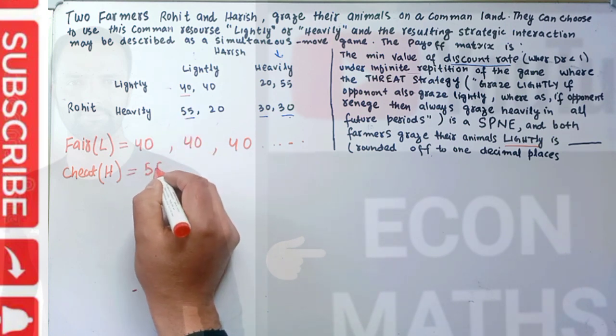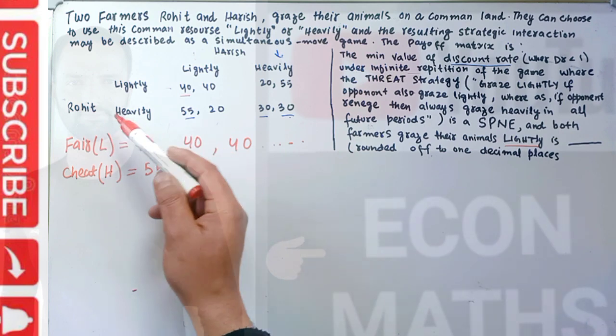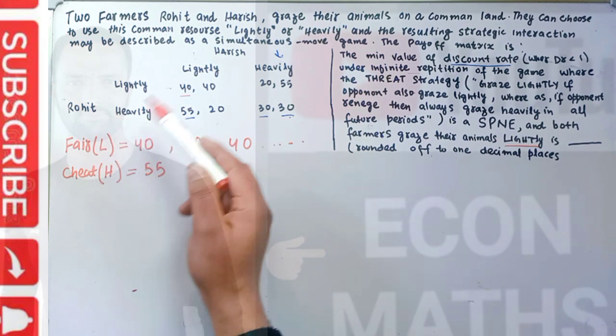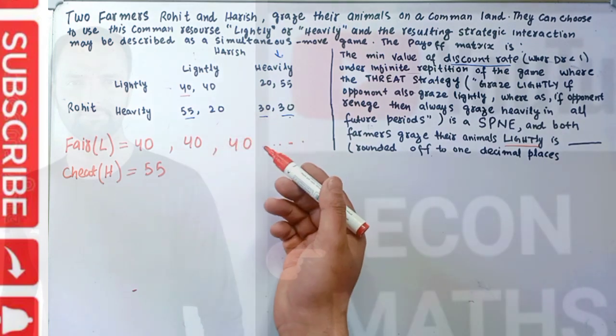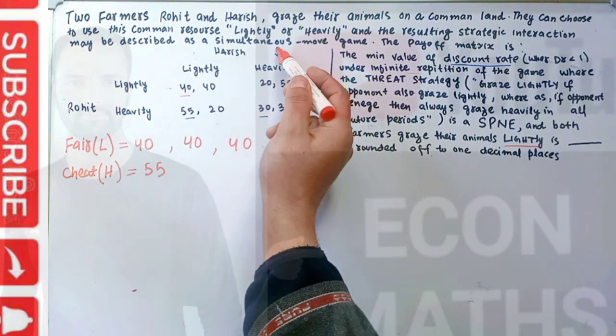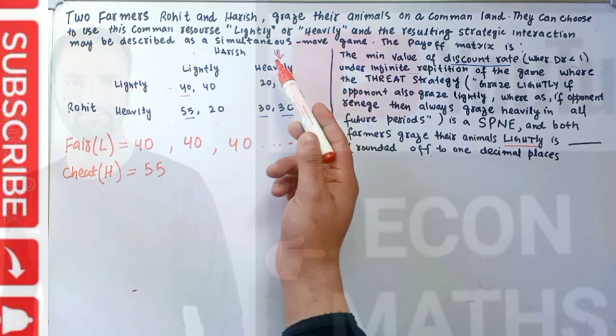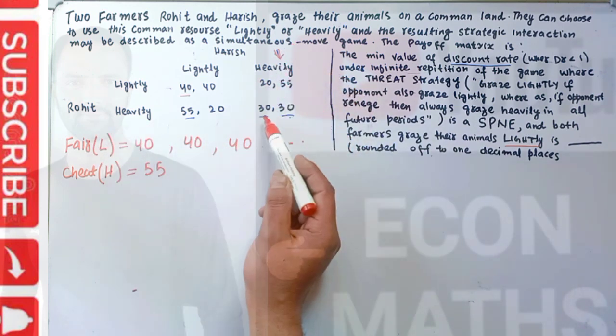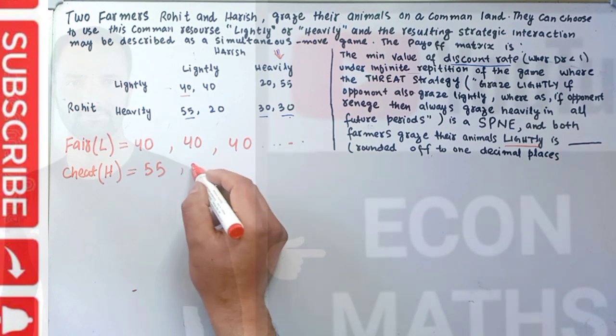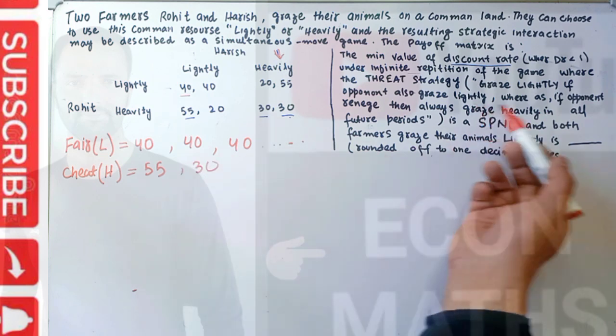Sorry, 55 here. Okay, but seeing that Rohit has cheated on Harish, Harish will in turn punish him by choosing the strategy heavily in the next period, and Rohit will get a payoff of 30 in the next period. Okay, what we call the threat strategy.